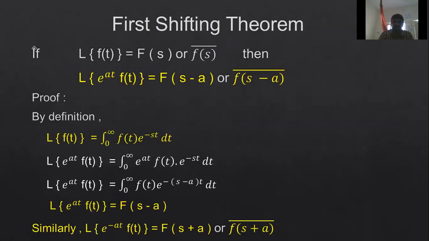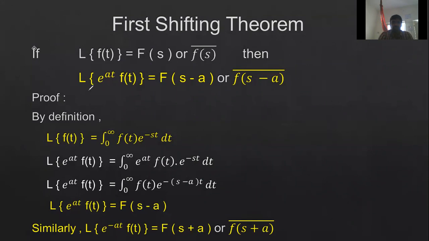So the first shifting theorem. If Laplace transform of f of t is equal to F of s. In Laplace transform, we are converting from time domain to s domain. So the Laplace transform of any time domain function, that is f of t, can be converted in terms of s, that is given as F of s, or it is sometimes represented as F of s bar. For simplicity, I'm going to represent this as capital F of s only. Then Laplace transform of f of t is equal to F of s.